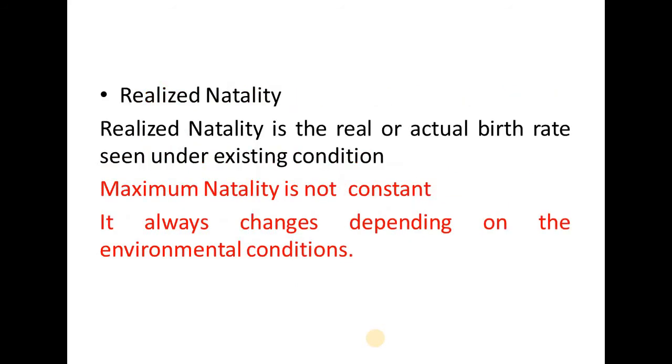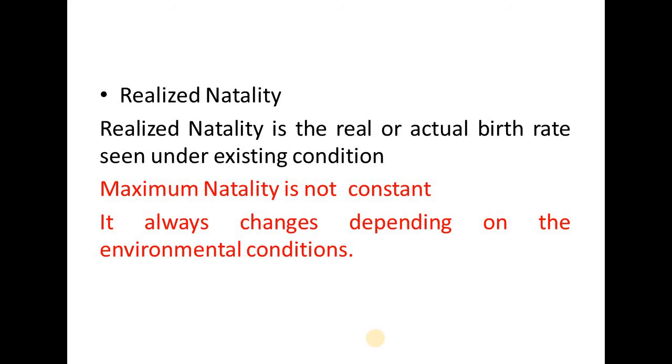The next type of natality is realized natality, meaning the real or actual birth rate seen under existing conditions. So realized natality is not constant; it always changes depending upon the environmental conditions.